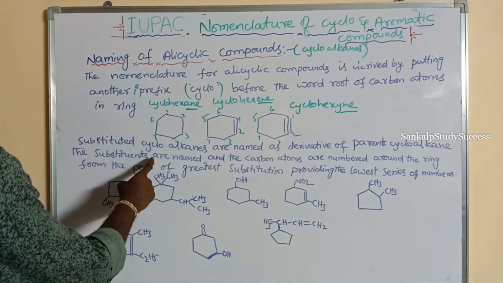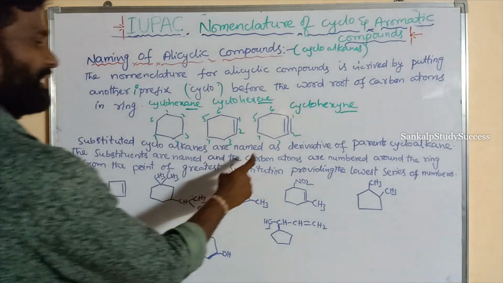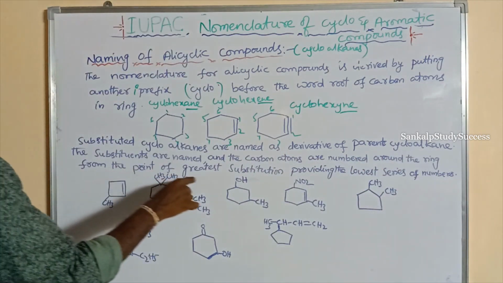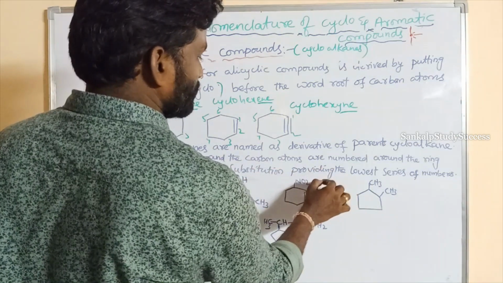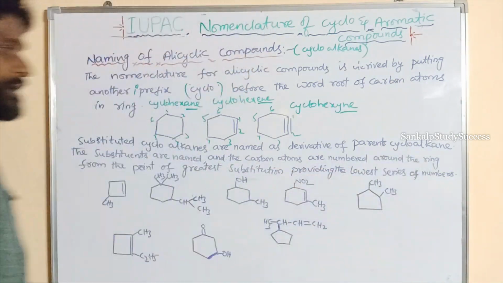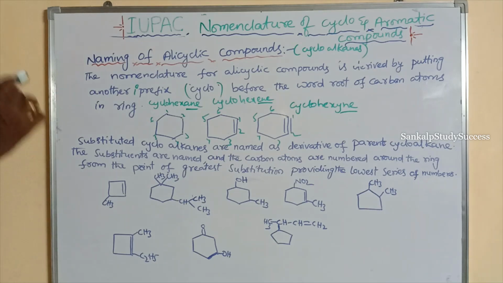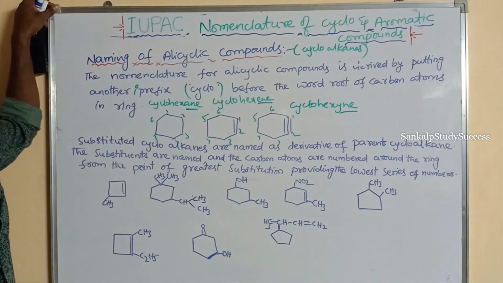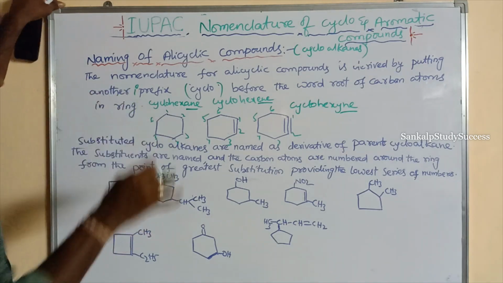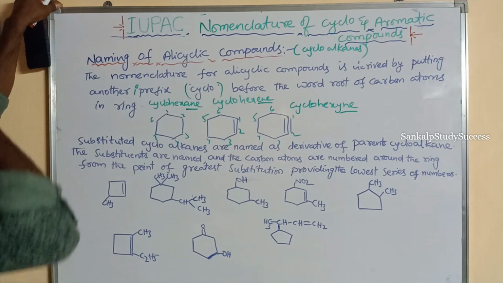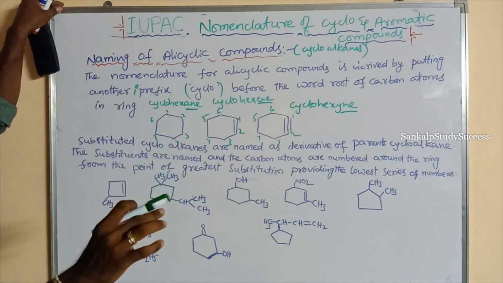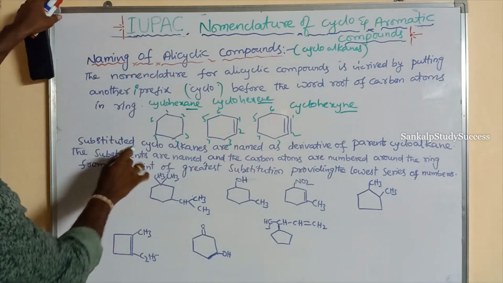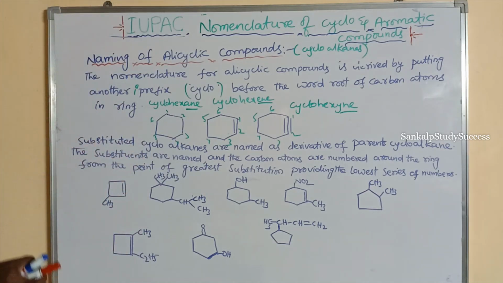The substituents are named and the carbon atoms are numbered around the ring from the point of greatest substitution, providing the lowest series of numbers. If a substituent is present on the cyclic structure, numbering starts from the first priority and is given to all carbons around the ring. That is the meaning of this point.